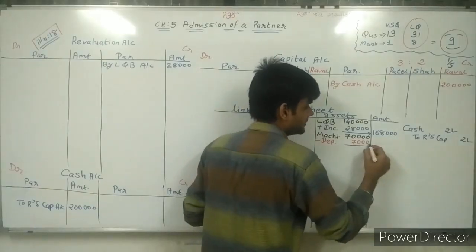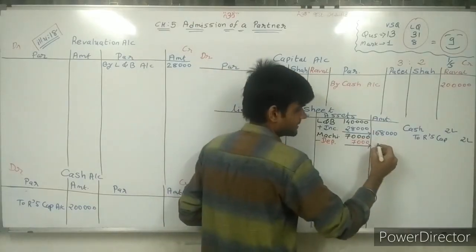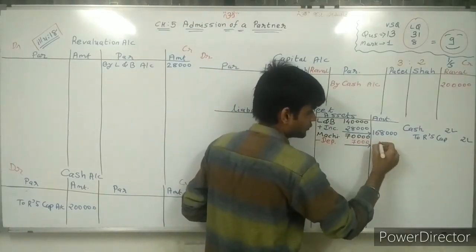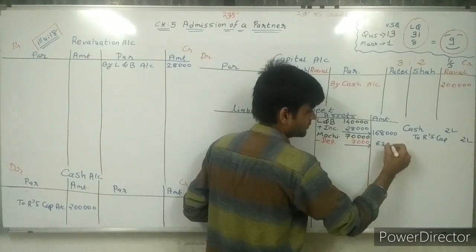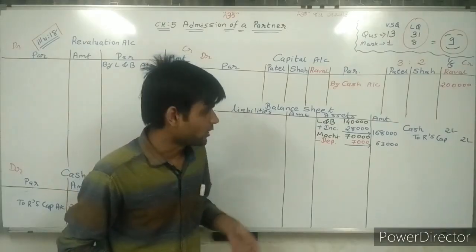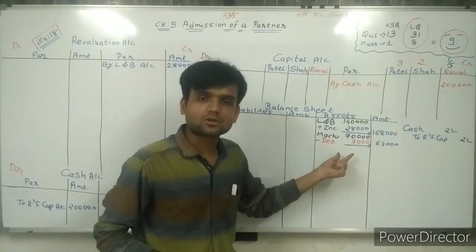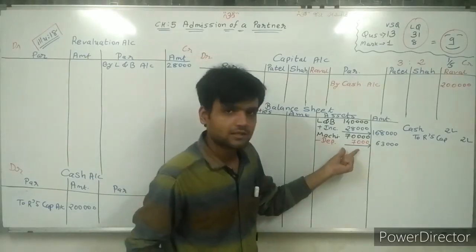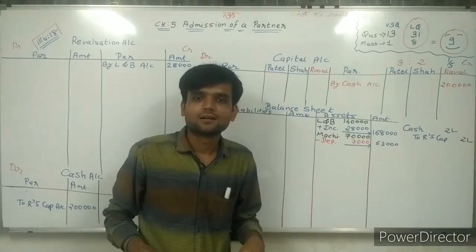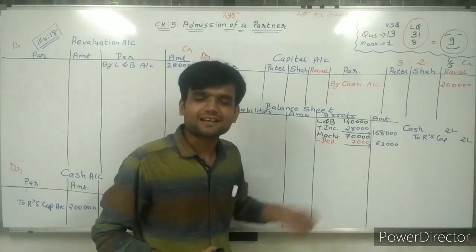Write down on the outer side the value 70 minus 7, sir, 63,000 rupees is the value. Now, sir, simple. Asset value decrease means sad.